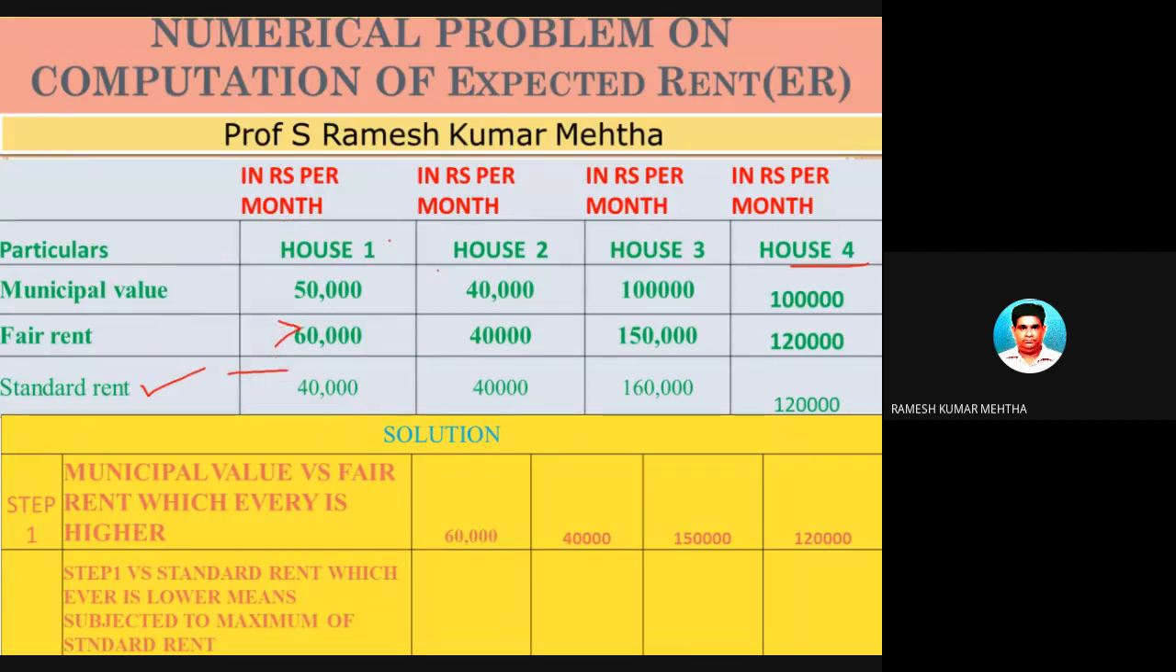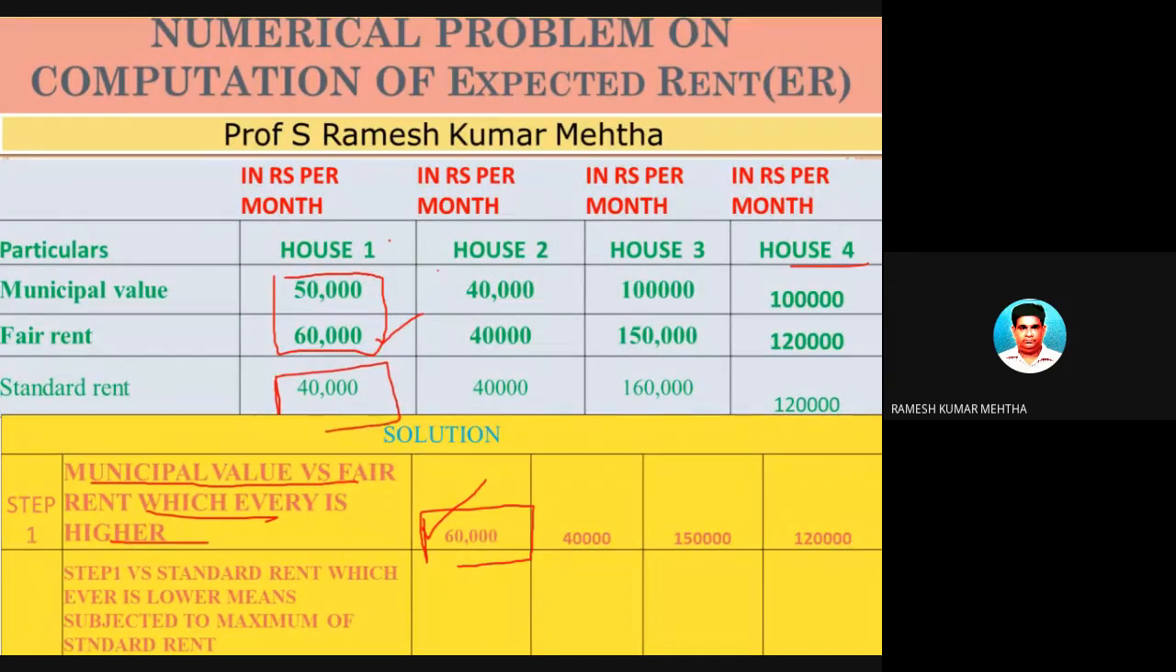Let's do it. Okay. So the first step, what is it? Municipal value versus fair rent, whichever is higher. Of the two, which one is higher? 60,000 is higher. So this is the first step. Now compare this 60,000 rupees with standard rent, which is 40,000 rupees, and among them whichever is lower is the reasonable expected rent. So the answer for the first step of the gross annual value is that 60,000 rupees is the reasonable expected rent. Hope you have understood it.